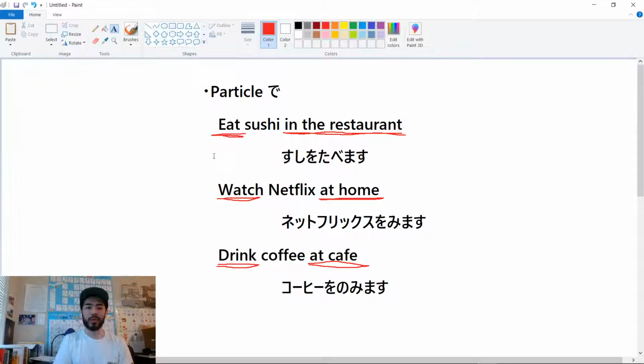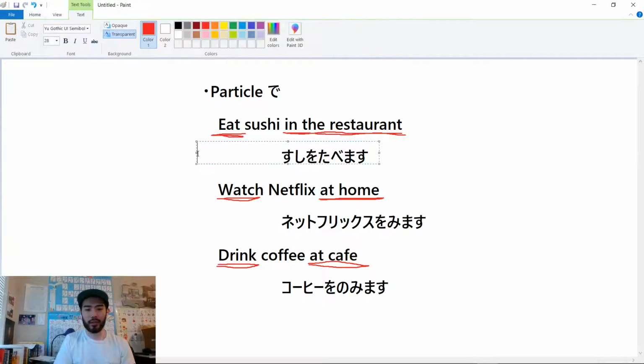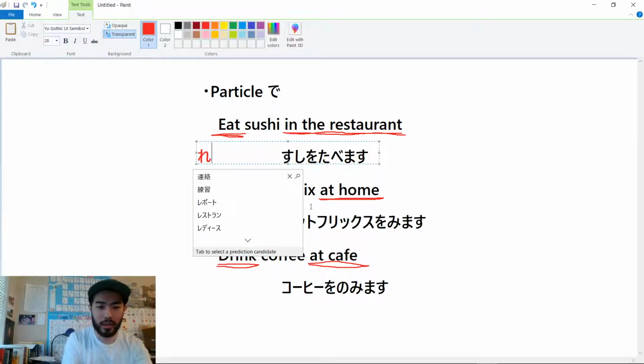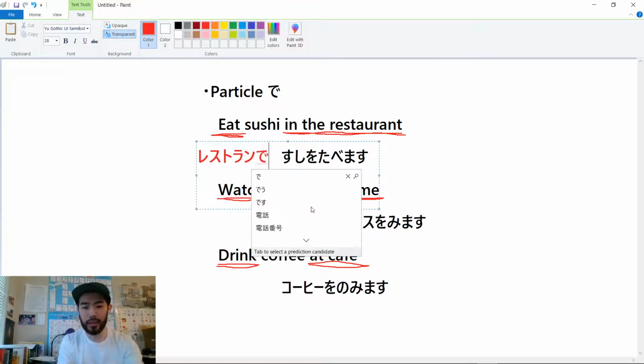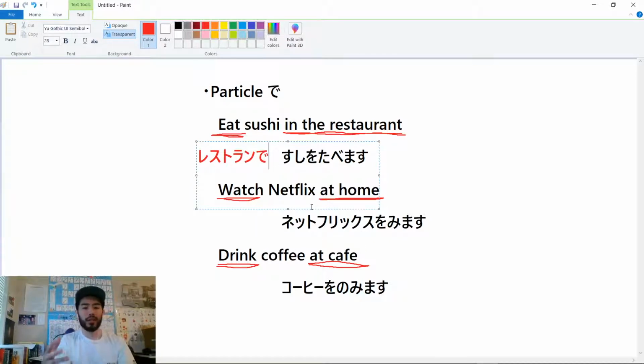Okay, first one, at the restaurant. So restaurant, we can just say restaurant in Japanese, restaurant. And then we want the particle. Restaurant de, in the restaurant, sushi o tabemasu. Okay, that's how you make a sentence.